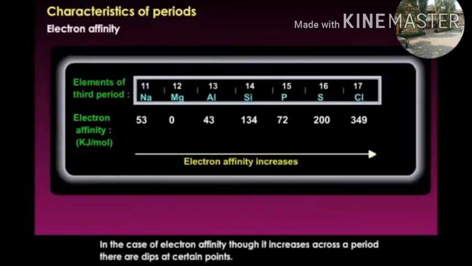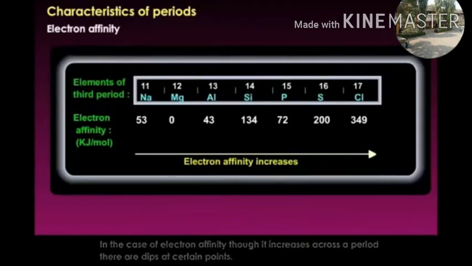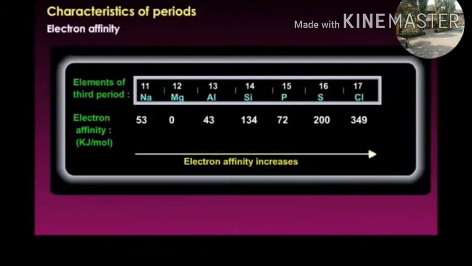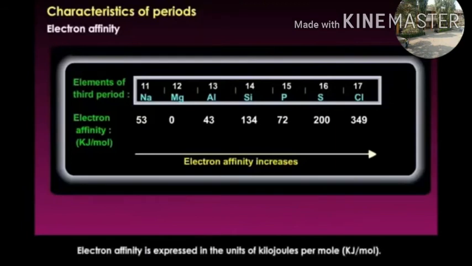In the case of electron affinity, though it increases across a period, there are dips at certain points. The electron affinities of the third period in the periodic table are as shown. Electron affinity is expressed in the unit of kilojoules per mole.